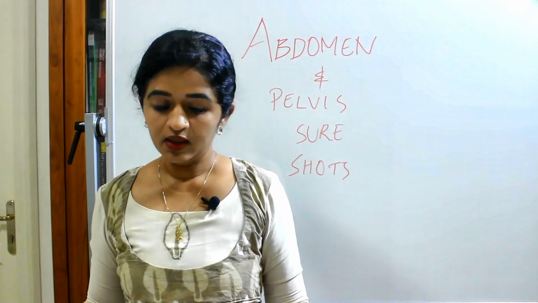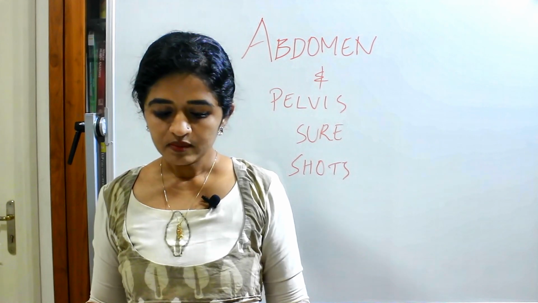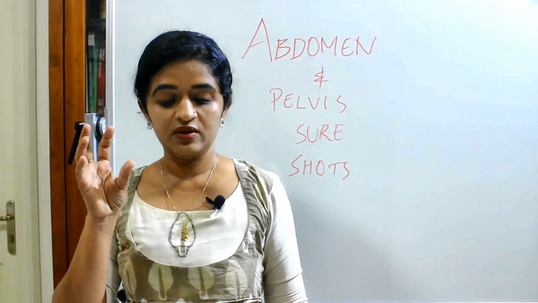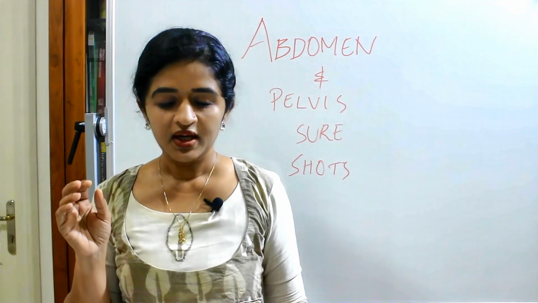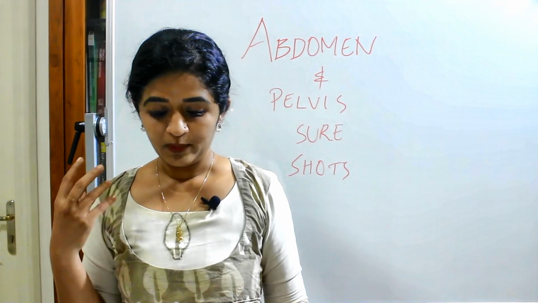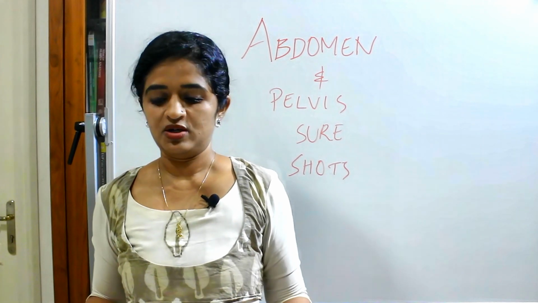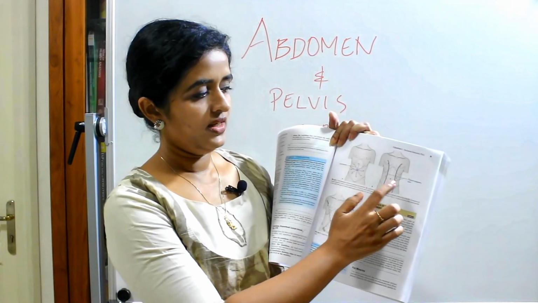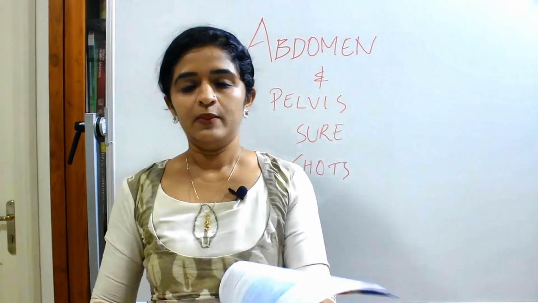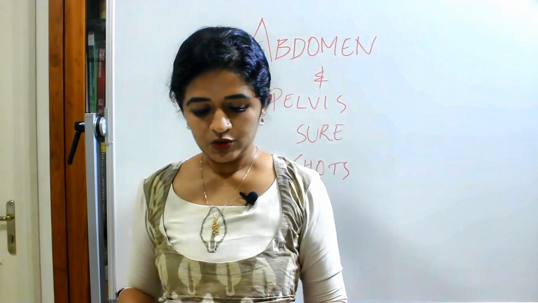Then you should be knowing about the superficial veins of the anterior abdominal wall. Then the clinical significance of these veins of the anterior abdominal wall, like what will happen in case of portal venous obstruction. We know about caput medusae, isn't it? And what will happen in caval obstruction. So these two diagrams will give you a clear idea about what is happening in these situations. That part you should be thorough.